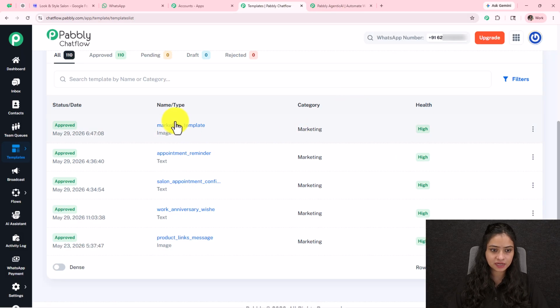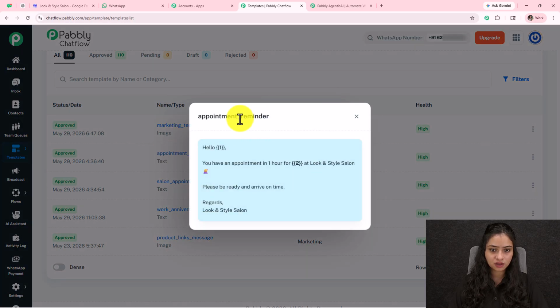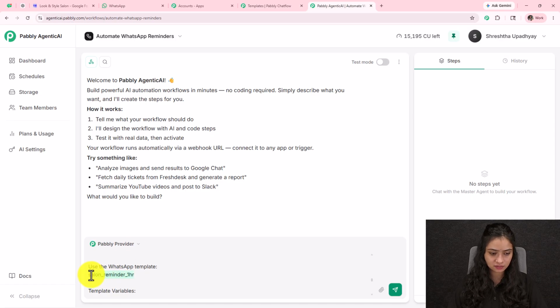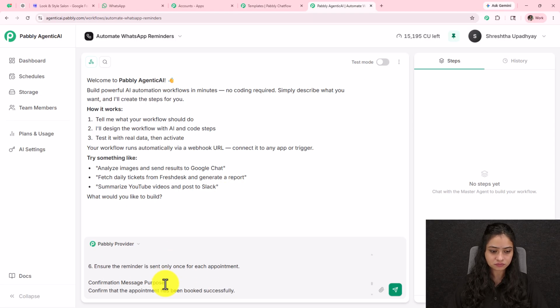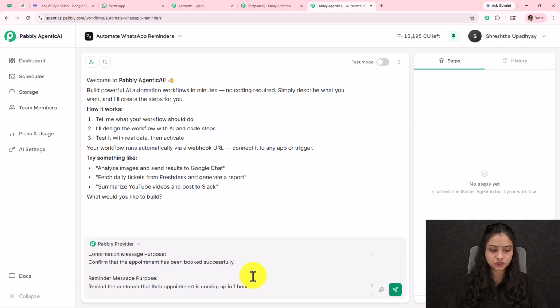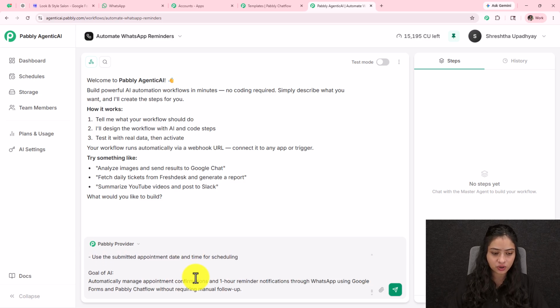Then the next template is this appointment reminder. I'm going to copy this and I'm going to provide the name of the next template as well. The template variables are the name of the customer and their service. Ensure the reminder is sent only once for each appointment. Confirmation message purpose. So these are some other details that I want in my automation. Some rules, and the goal of AI should be to automatically manage appointment confirmations and 1 hour reminder notification through WhatsApp using Google Forms and Pabbly Chatflow without requiring manual follow-ups.